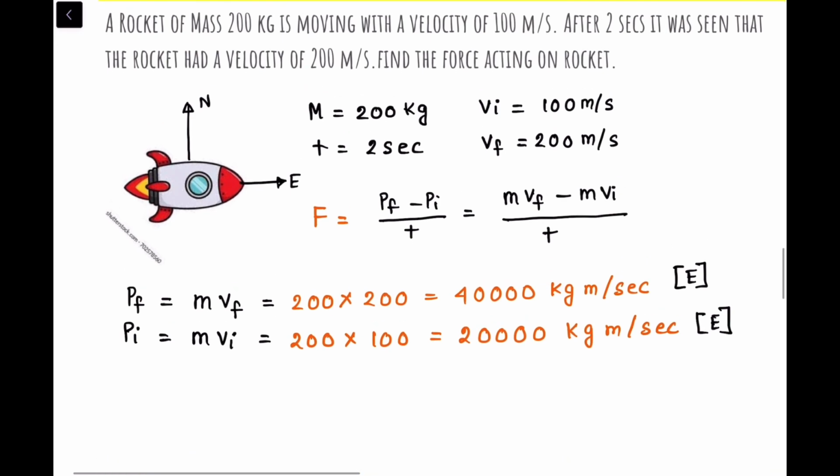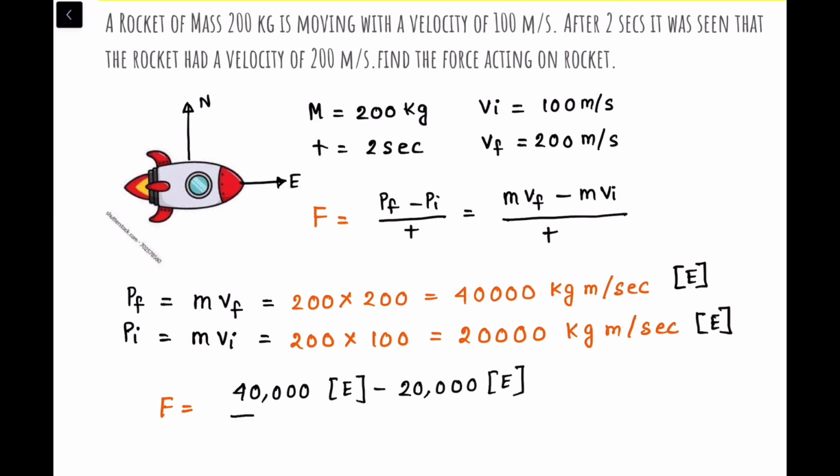So what will be the force? Force will be final momentum, just substitute, 40,000 towards the east minus 20,000 towards the east divided by how much time? 2 seconds, right?